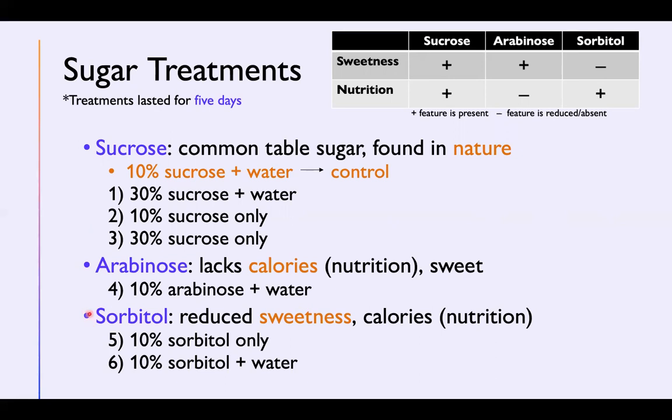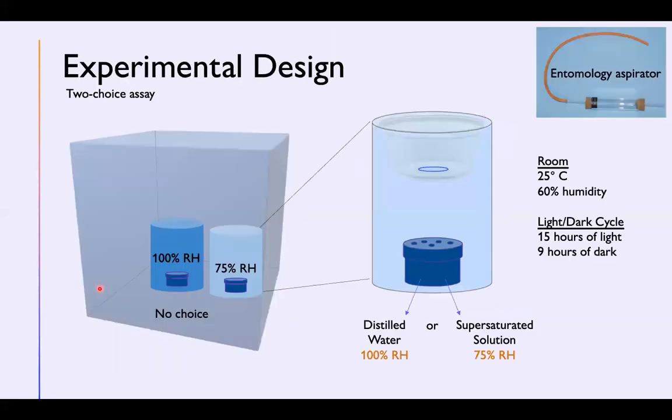Seven sugar treatments were created using these sugars, including a 10% sucrose with water control group. By comparing the behavior of mosquitoes under these conditions, we can understand what may be influencing their preferences. For the experiment, both Aedes and Culex were provided one of the 7 sugar treatments for 5 days. After 5 days, 25 to 30 female mosquitoes were collected using an entomology aspirator and placed in the experimental cage.